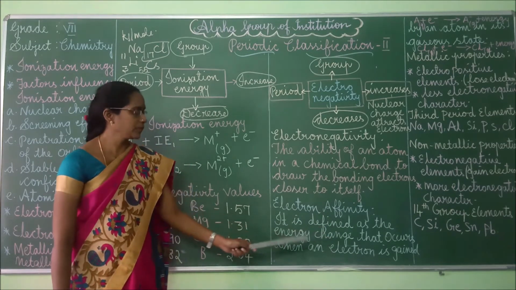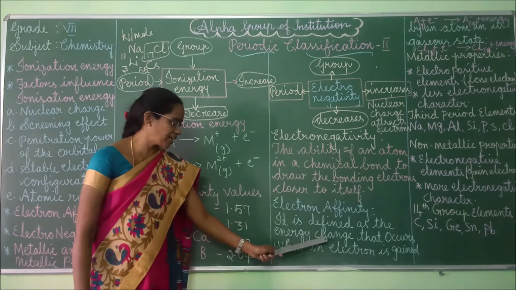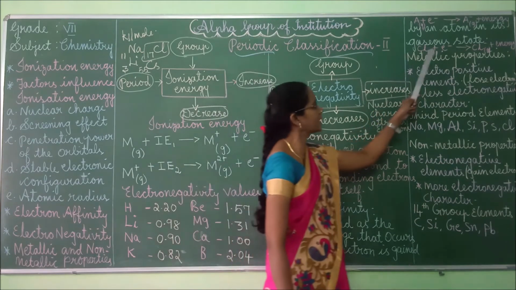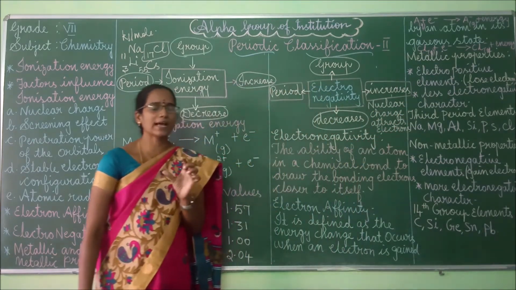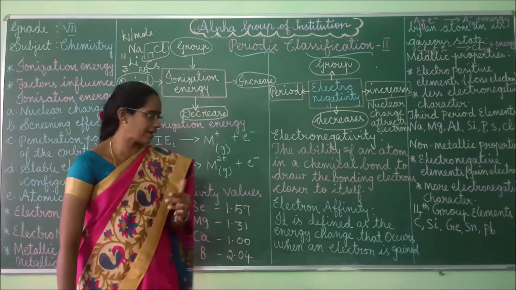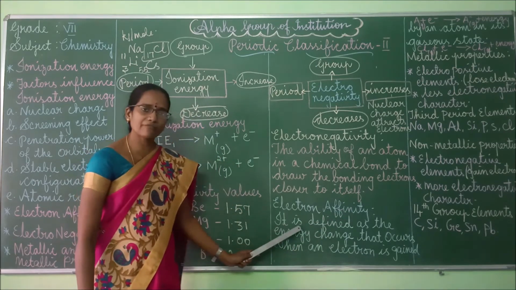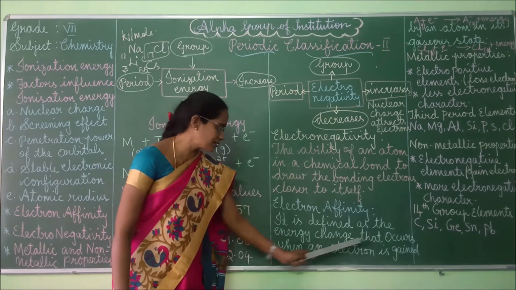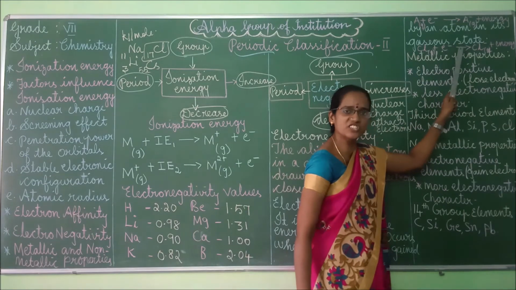Electron affinity is defined as the energy change that occurs when an electron is gained by an atom in its gaseous state. Gained by an atom means that the atom changes into a negatively charged particle, an anion.